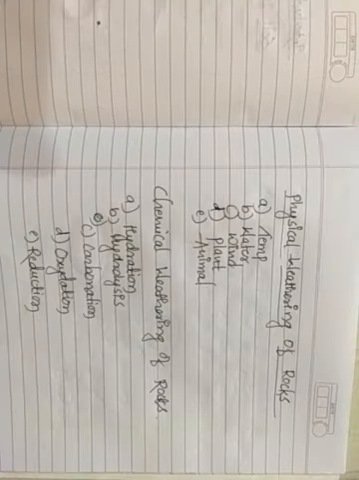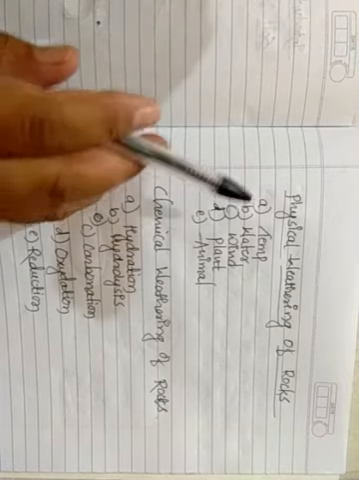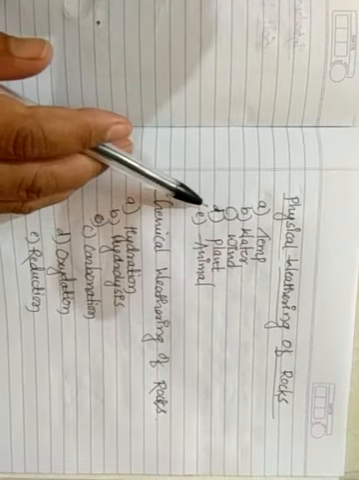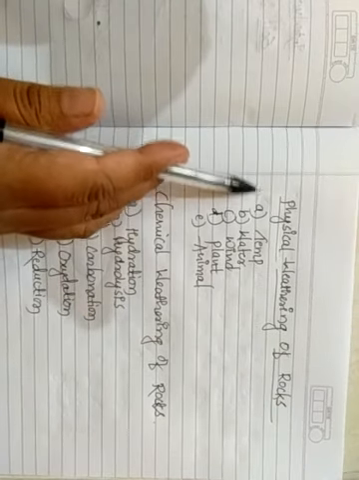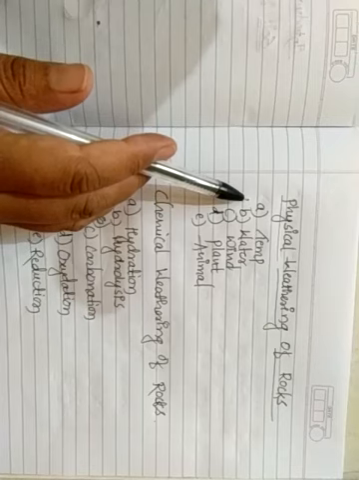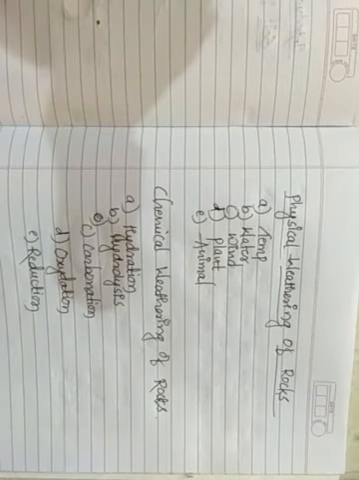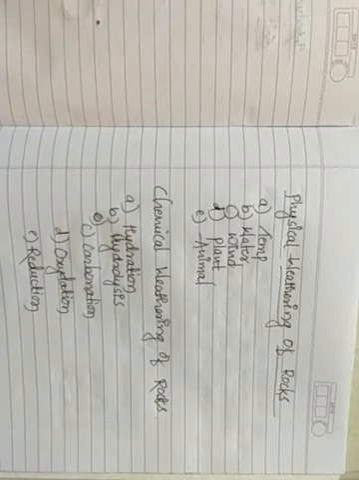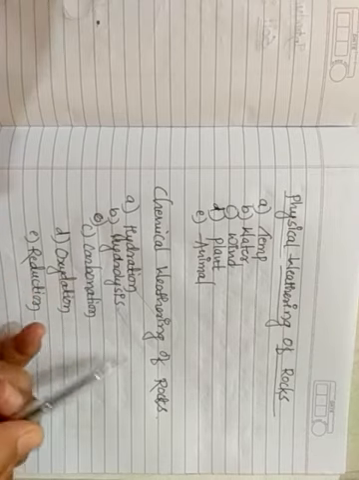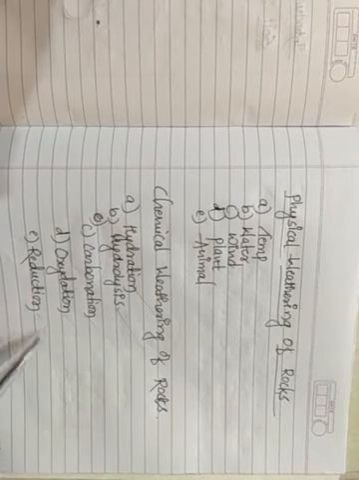Physical weathering of rocks mainly contains temperature, water, wind, plants and animals. Temperature may affect the particular rock, next water, that is rain, next plants, and next animals. Next, chemical weathering of rocks contains hydration, hydrolysis, carbonation, oxidation and reduction.